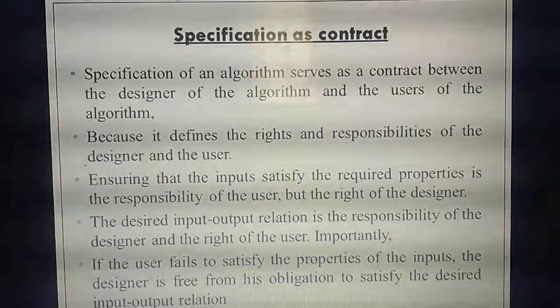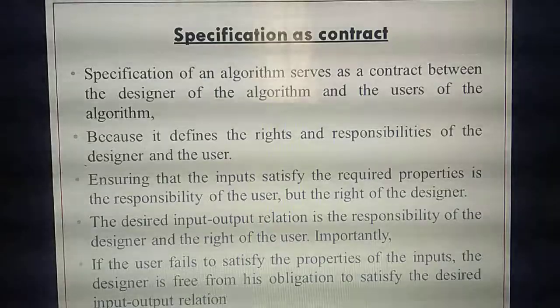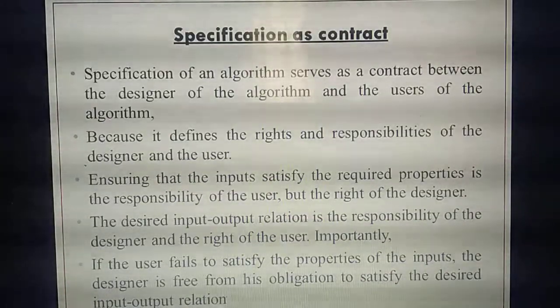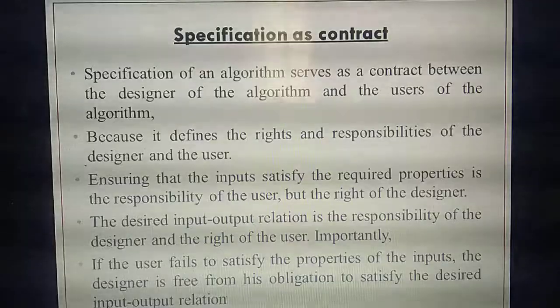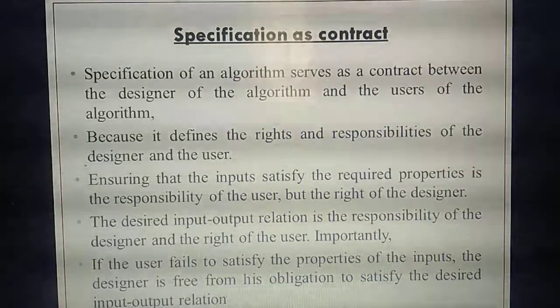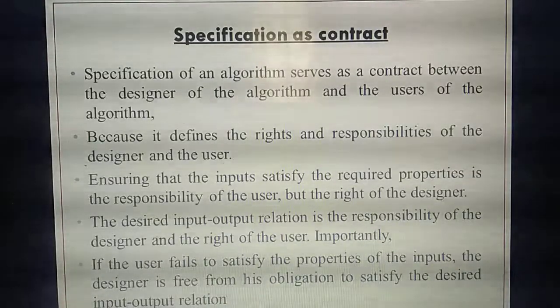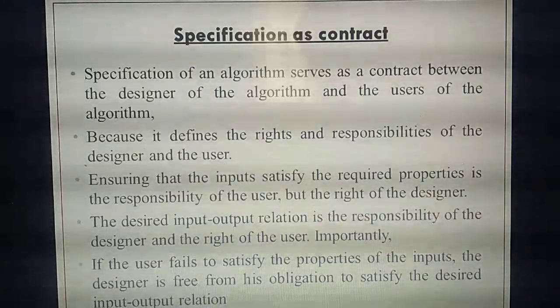That's the rights and responsibility of the tailor, the designer. Understand the second point? Rights and responsibilities. You have a lot of requirements and you say them to a particular person, a tailor. The tailor needs to satisfy your requirements. That's the rights and responsibility of the designer and the user.